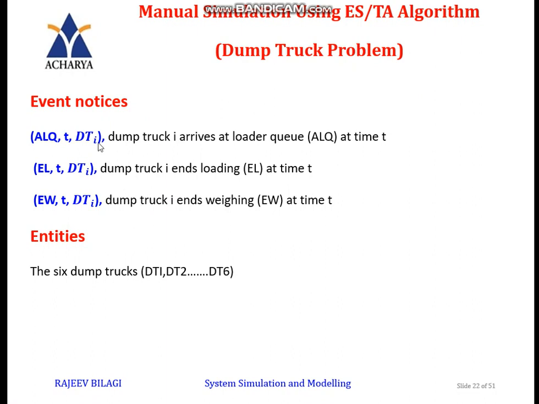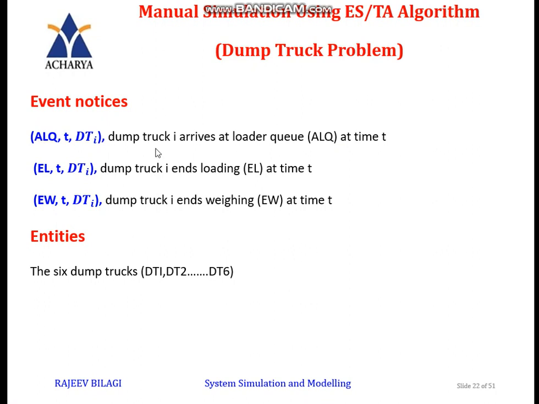After finding the system state, I have to write the event notices, where you represent all this in the FEL, that is the future event list. The first one is ALQ, t, DTi, which indicates that dump truck i arrives at the loader queue at time t.